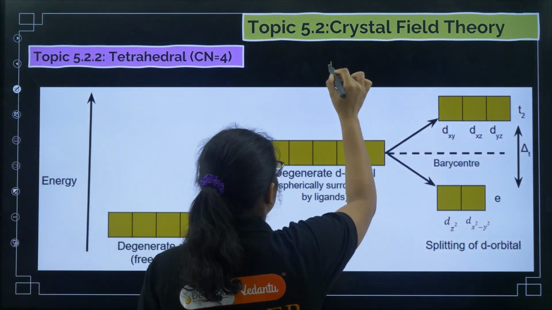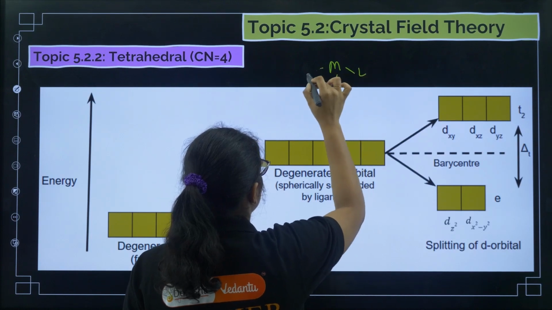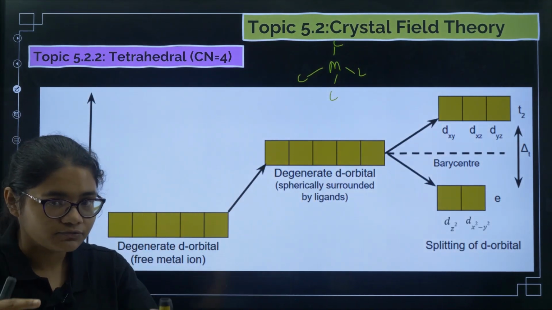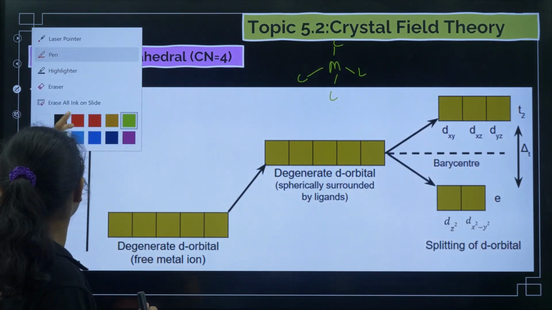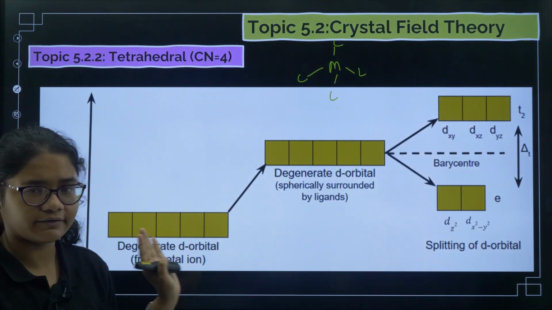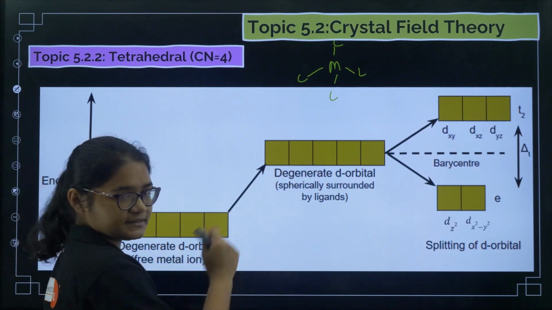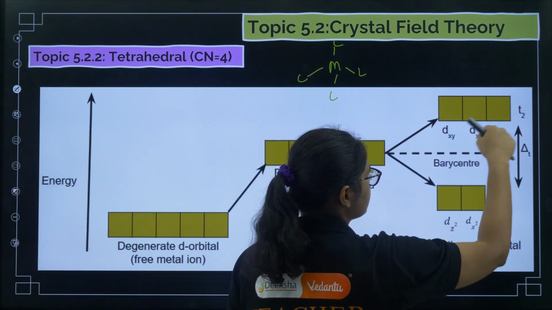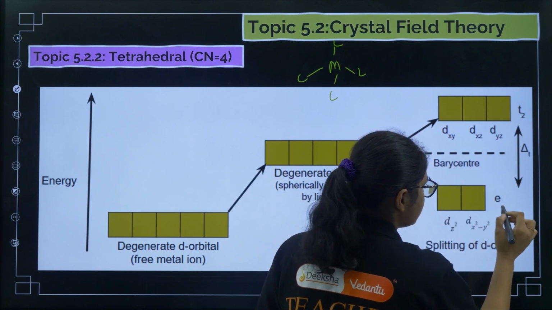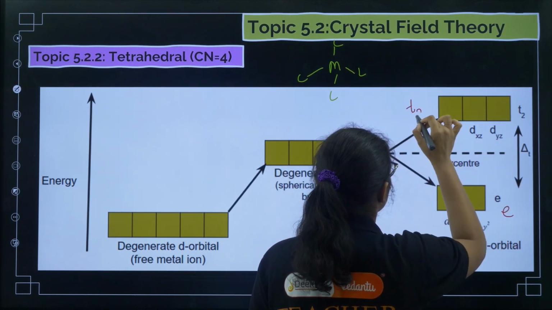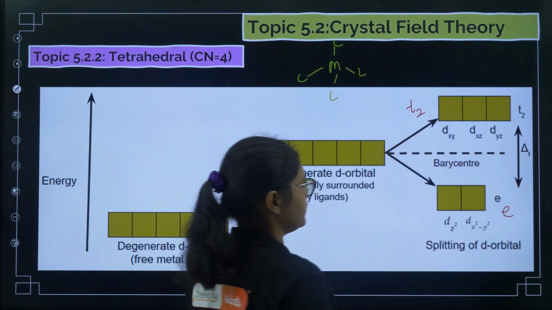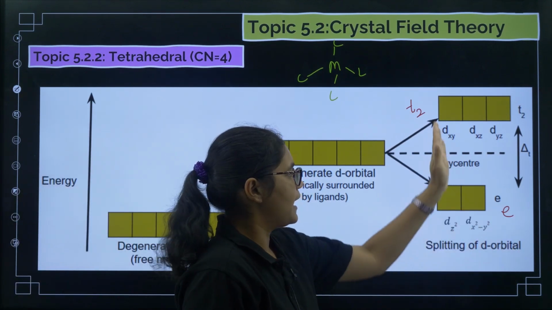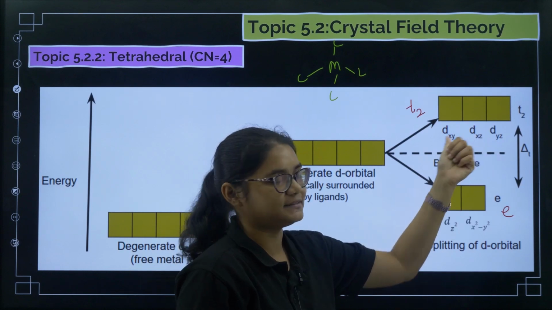Tetrahedral means the metal is there and ligand approaches from 4 sides. In coordination number 6, ligand approaches from 6 sides. So now what happens here? The degenerate 5d orbitals are there, their energy is lifted, then here there are 2 orbitals and here there are 3 orbitals. So this is E and this is T2. We will have dz square and dx square minus y square, and here it is dxy, dyz and zx.